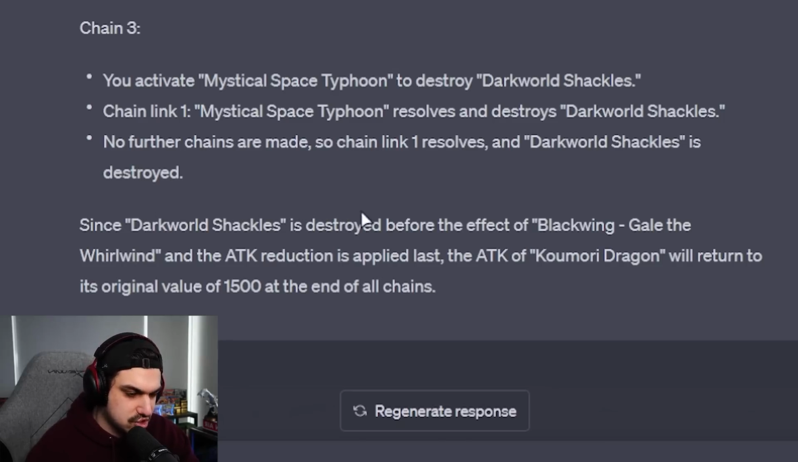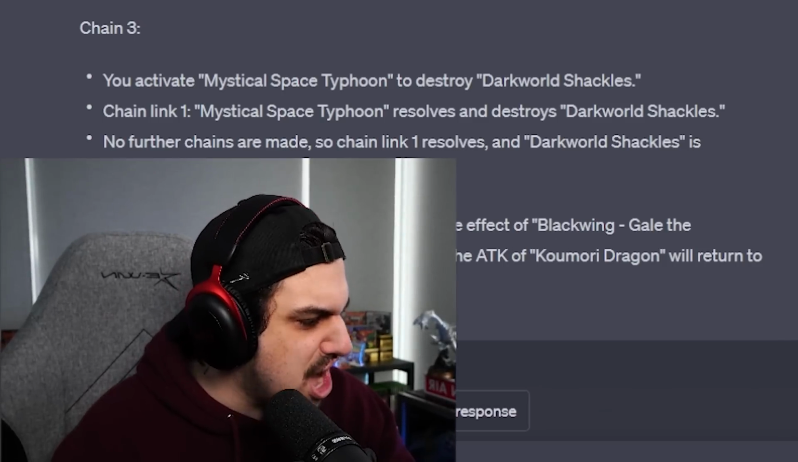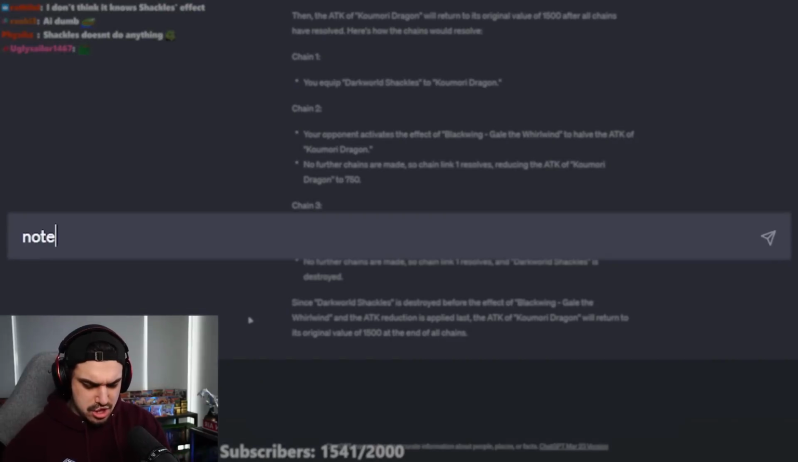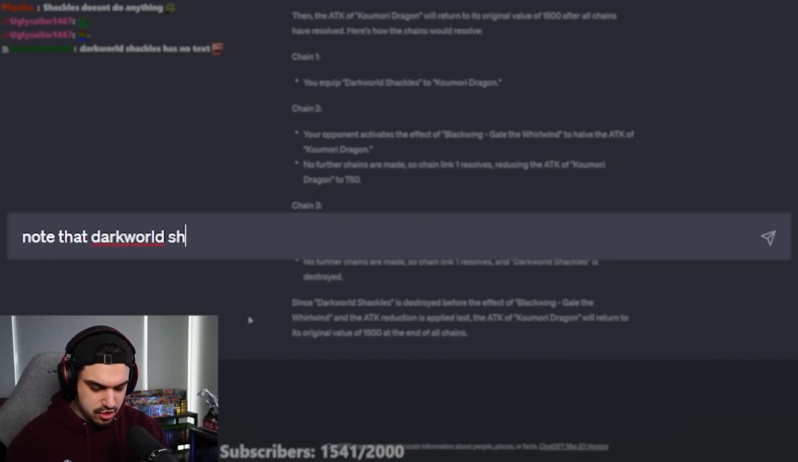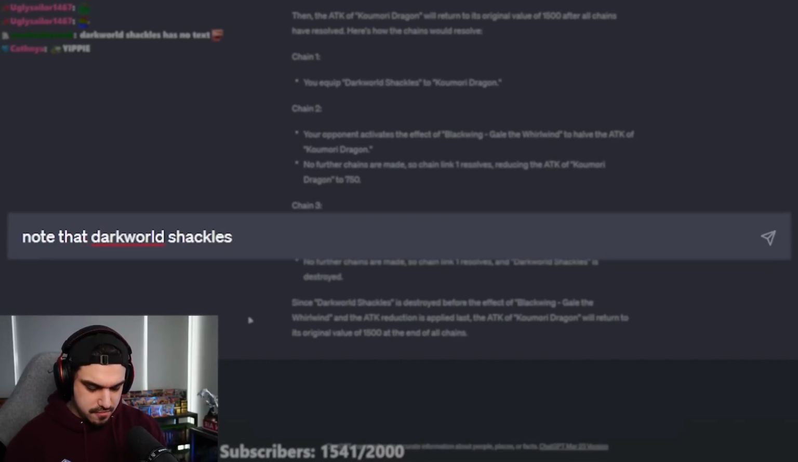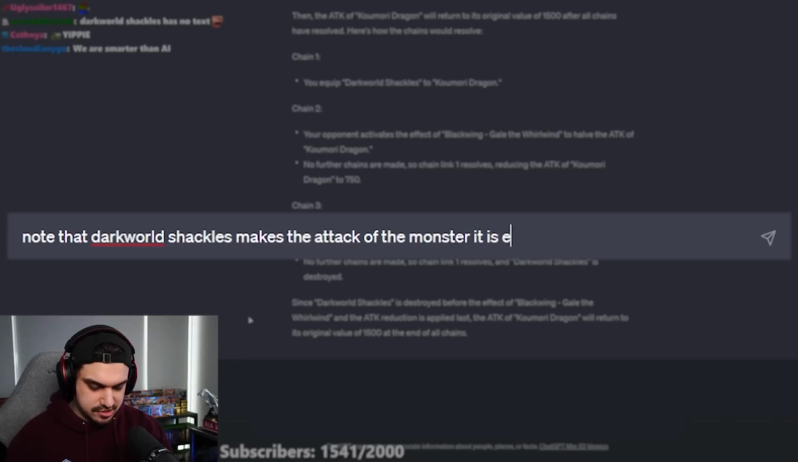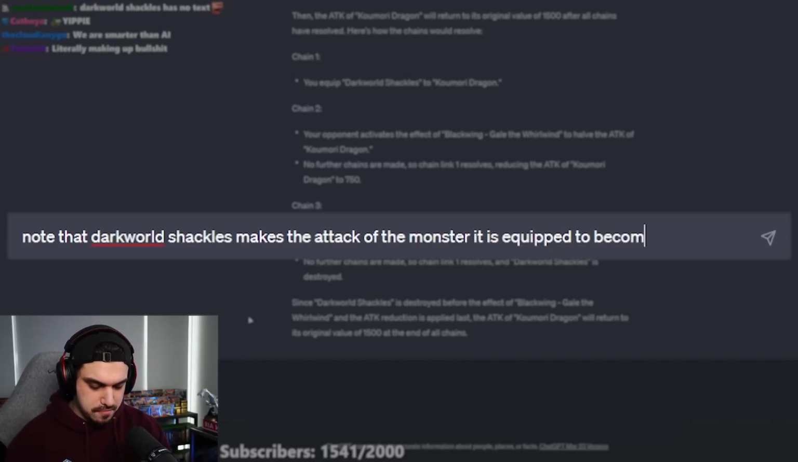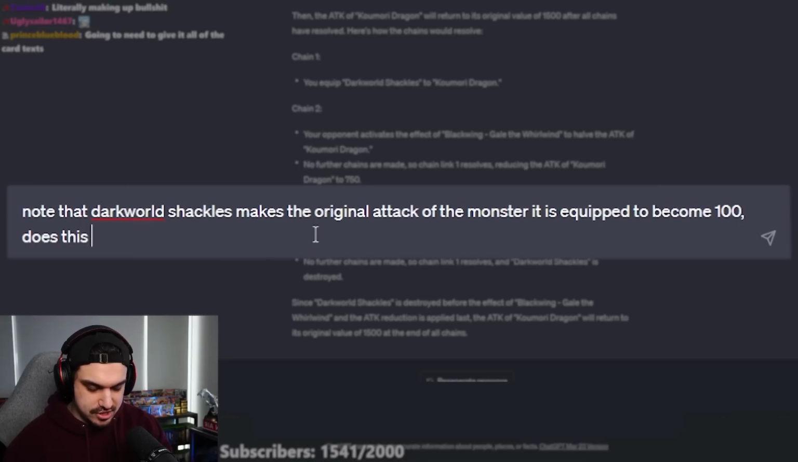Since Dark World Shackles is destroyed before the effect of Blackwing Gale of the Whirlwind, and the attack reduction is applied last, the attack of... None of this makes sense. Note that Dark World Shackles makes the attack of the monster it is equipped to become 100. Does this information change your previous response?